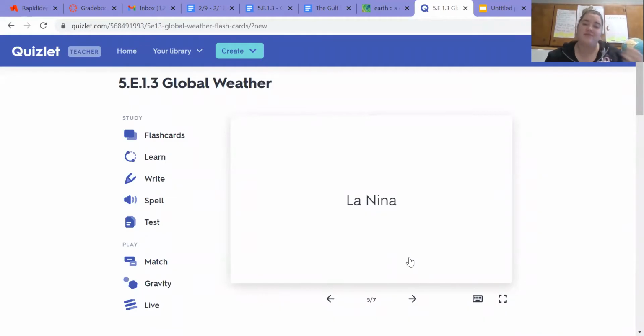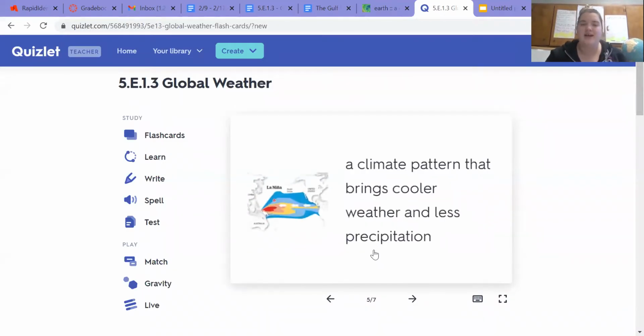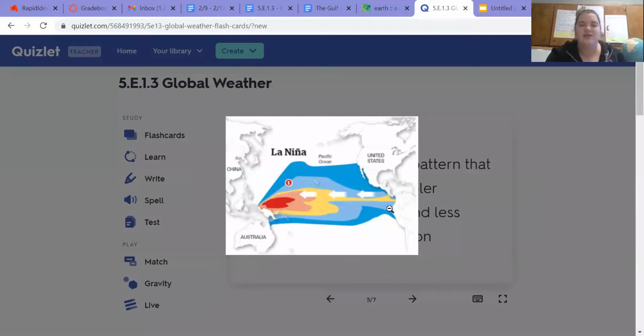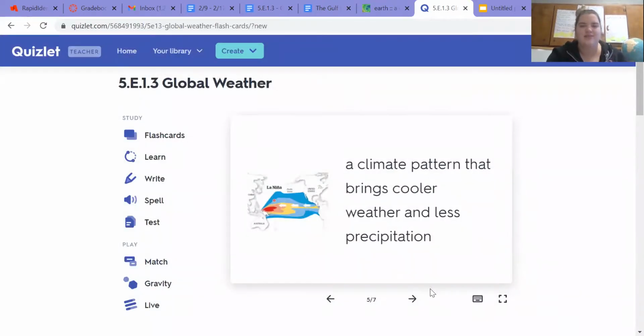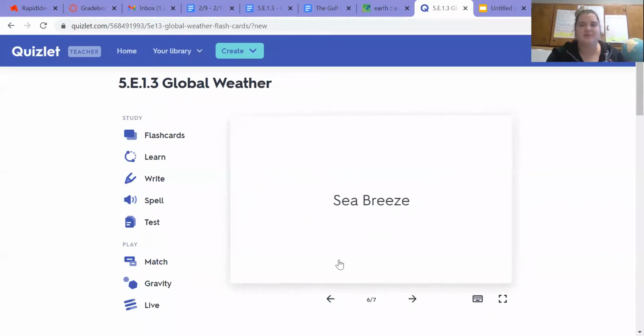On the other hand, we have La Nina, and La Nina is a climate pattern that brings cooler weather and less precipitation, less rain. So let's look at the picture. Here you can see La Nina bringing those cooler temperatures, okay? So bringing us cooler weather, less rain.